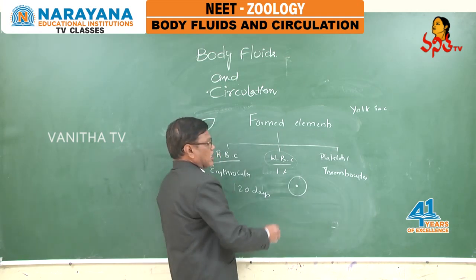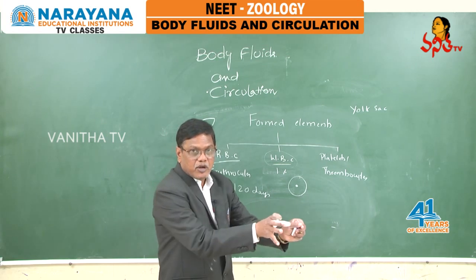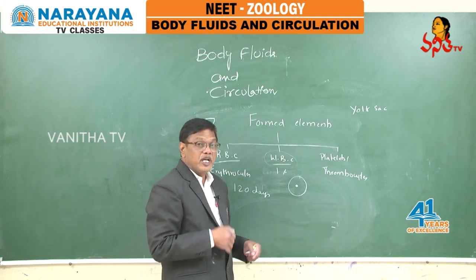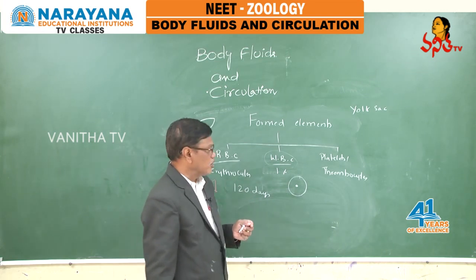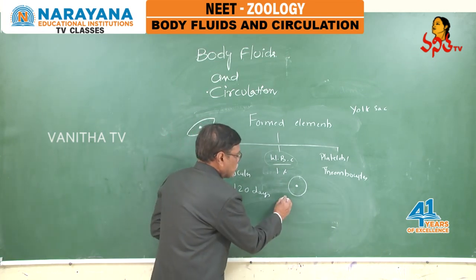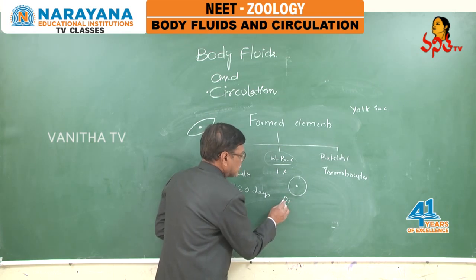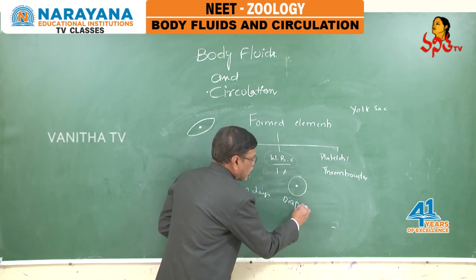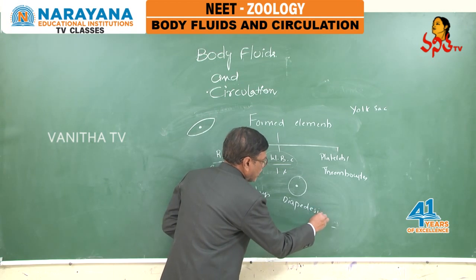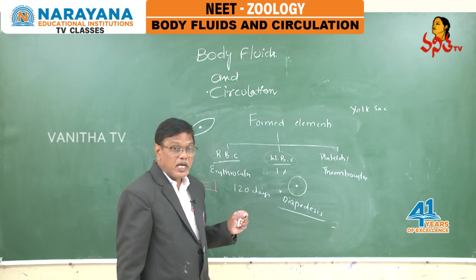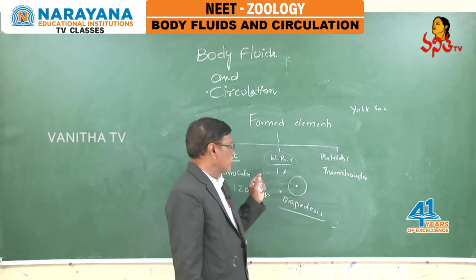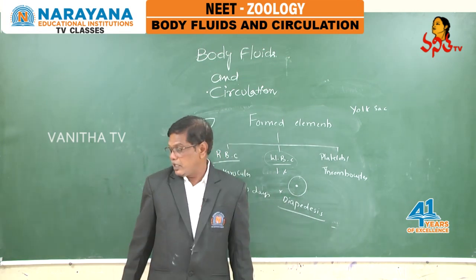WBC are capable of squeezing through narrow capillaries, capable of independent movement, not like RBC. Movement of WBC is called diapedesis. Diapedesis is the movement of WBC.